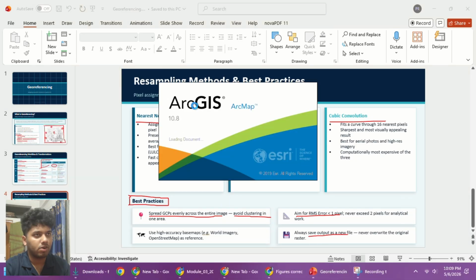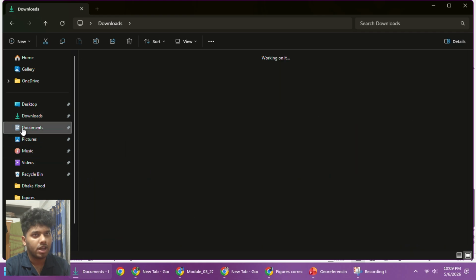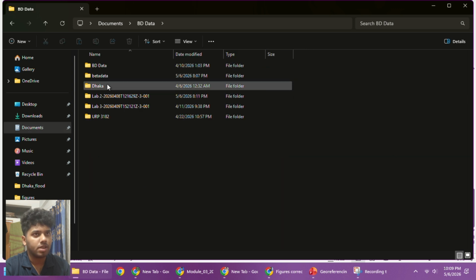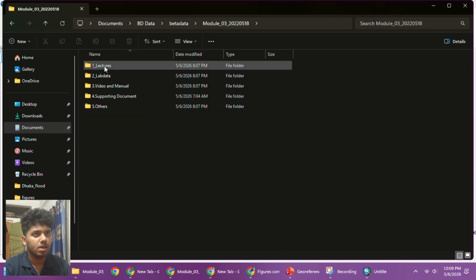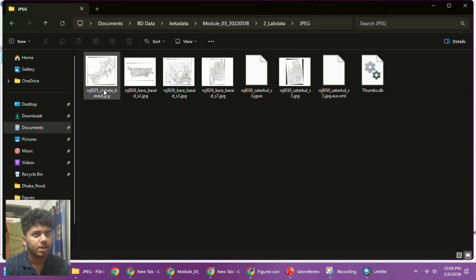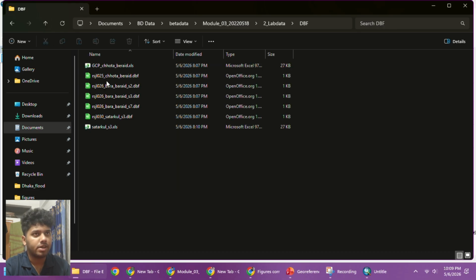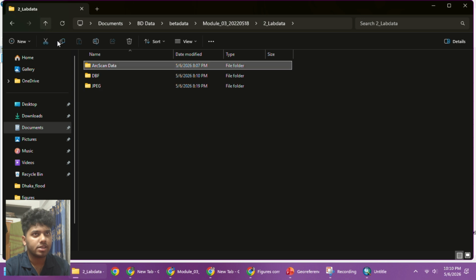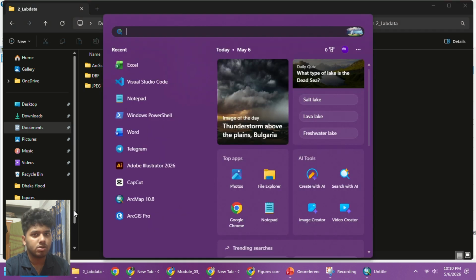Before opening ArcMap, I have something to do first. I will go to my folder where I have stored my data. I have JPEG data, which are the image files, and a database file which holds the coordinates. Currently the ground control points are in DBF format. I have to convert them to XLS first before opening them in ArcGIS, because this is the correct way to get them in.